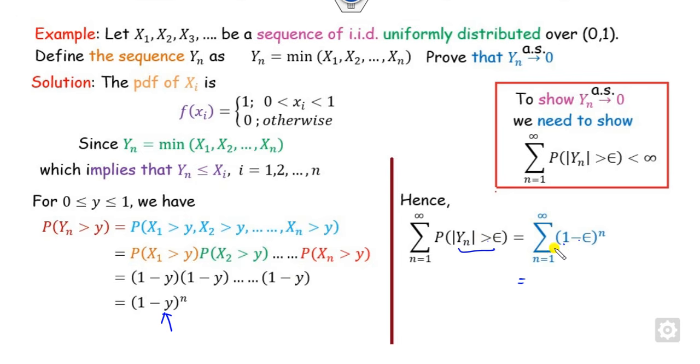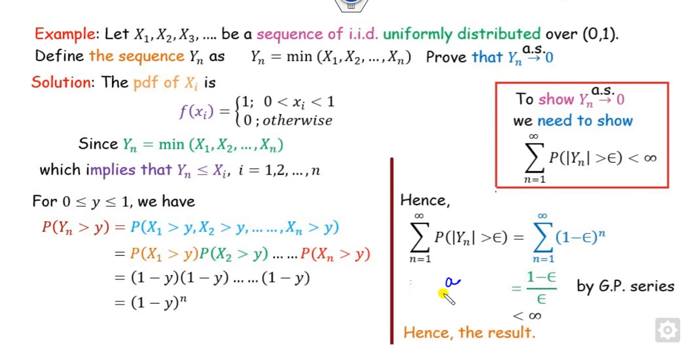Now, can you find this as an infinite series? If this is an infinite series, what is that? This is the GP series, and the sum of the GP series is a upon 1 minus r. Now you can clearly see that this is a finite value because epsilon is greater than 0. Therefore this result holds. So Yn converges to 0 almost surely.